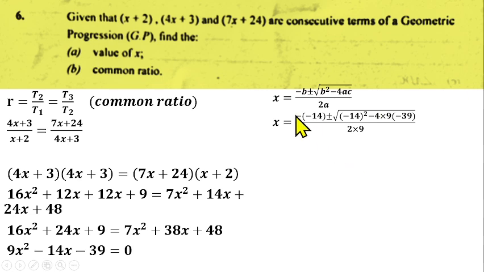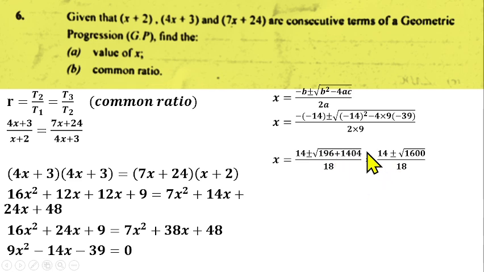Minus times minus equals plus. So s equals 14 plus or minus the square root of 196, then minus times minus gives a plus, so 4 times 9 times 39 gives us 1404, over 2 times 9 is 18.